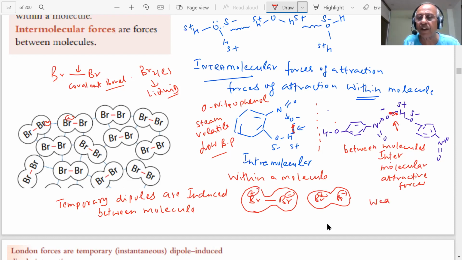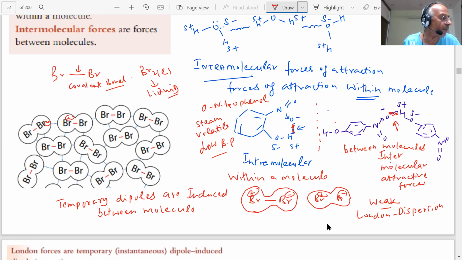This is a very weak force which we call London dispersion force. London dispersion force, student. These are the weak van der Waals forces. They are called London dispersion forces. This force of attraction is temporary, and this is called the dispersion force. And they are always attractive forces.